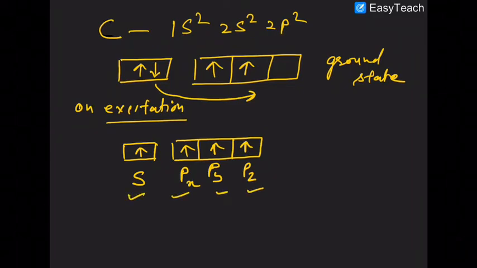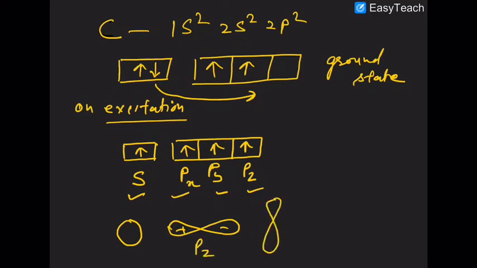Are you getting that or not? So this one s orbital and three p orbitals intermix together. So this is 2s, this is pz, this is py, and this is px.